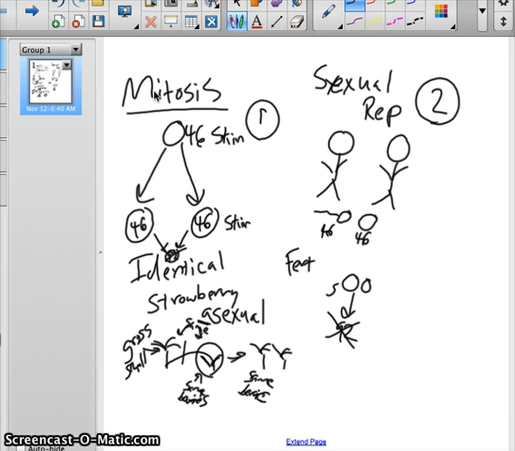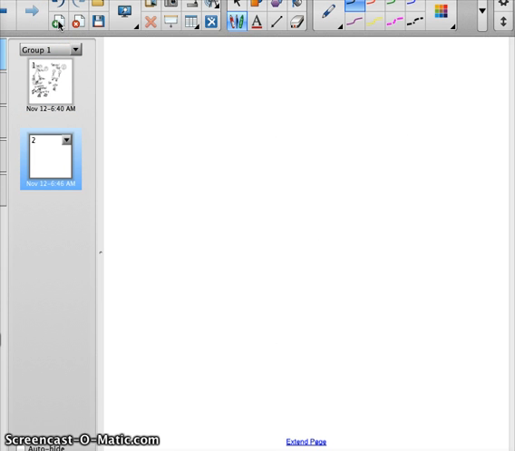So, let's start talking about our goals of meiosis. Goal one is to create a cell with half the number of chromosomes. So instead of mitosis, we need to create a cell with half the number of chromosomes. Let's just revisit chromosomes.